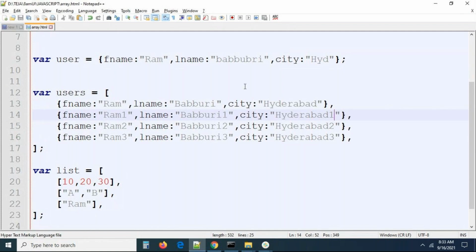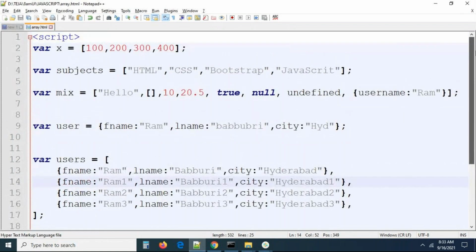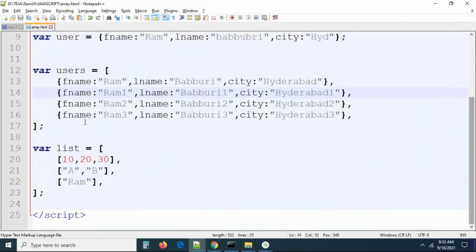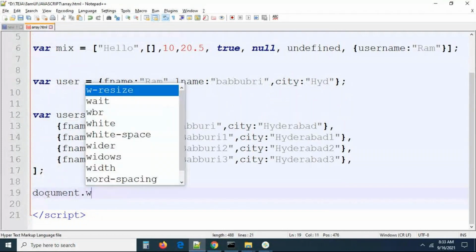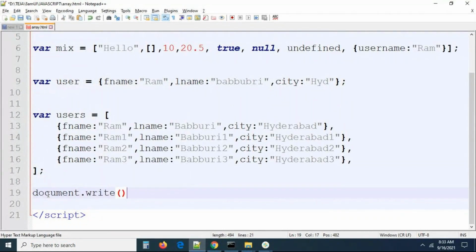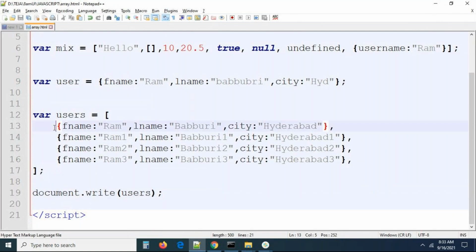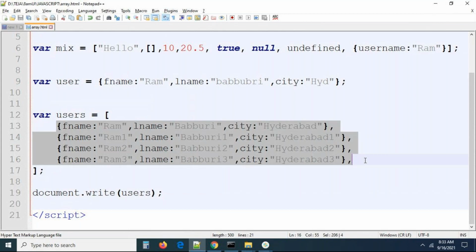So you can see these are the arrays we have done. Now I want to print them. How can I print them? For example, I'm going to print users using document.write of users. Now you can see it gives output on the screen in a different way: object, object, object, object. I'm getting it 4 times. Why? Because the array contains 4 elements. That's the reason you are getting the information like this.